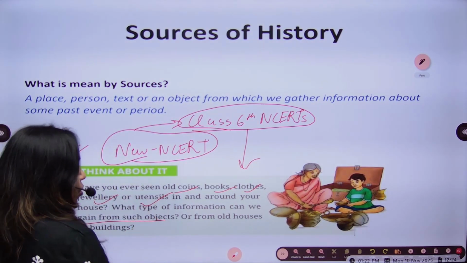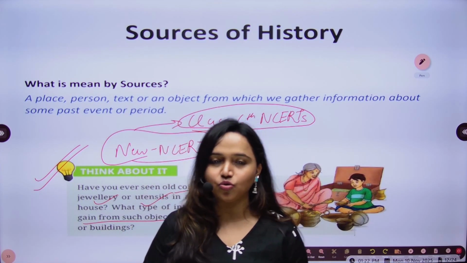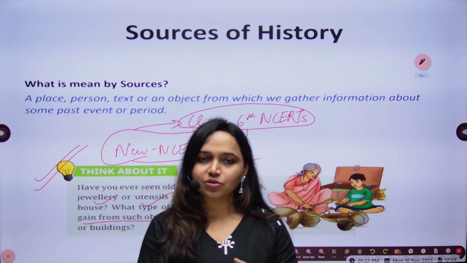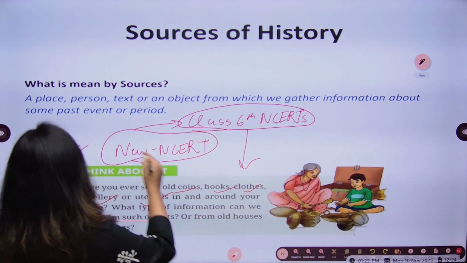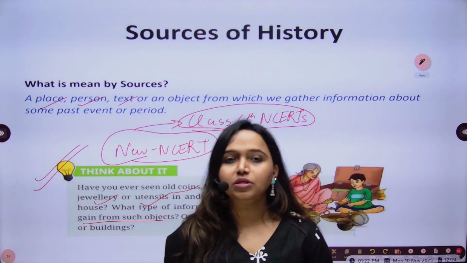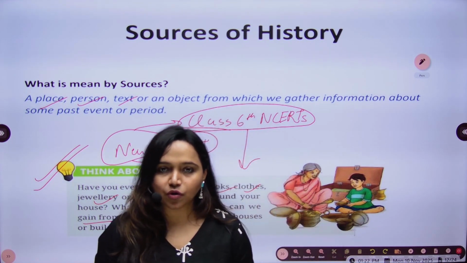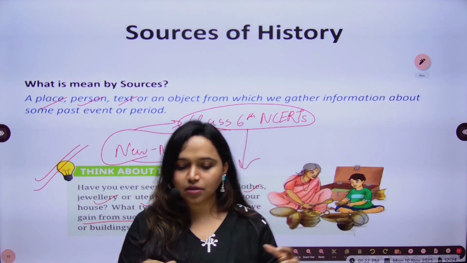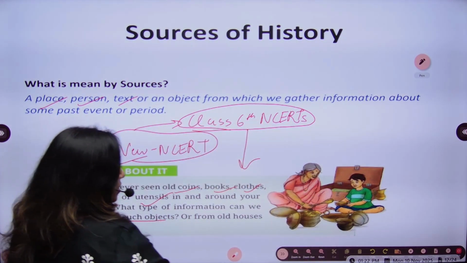Because these old coins, books, clothes, which are lying in your old houses or maybe in your grandfather's or mother's room, tell something about their livelihood, their past, and you can study certain aspects of their life by studying just these coins, books, and clothes. Okay, so that's why a place, person, text, or an object from which we gather information about some past events is a source of history. What is a source of history? The source is any text, any object, anything from which we gather certain information about the past. That acts as the source of history.